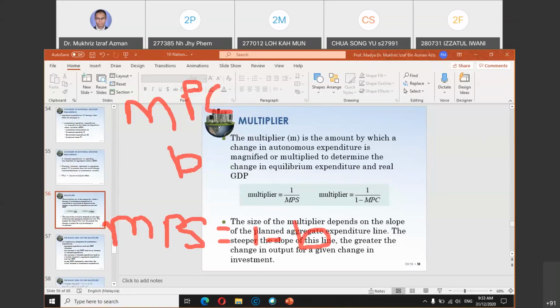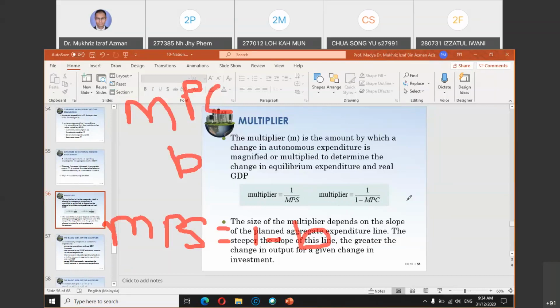Because once you know MPC, basically you can get MPS. MPS is 1 minus B. So both of the values will be the same, 1 over MPS or 1 divided by 1 minus MPC. Both are the same thing.